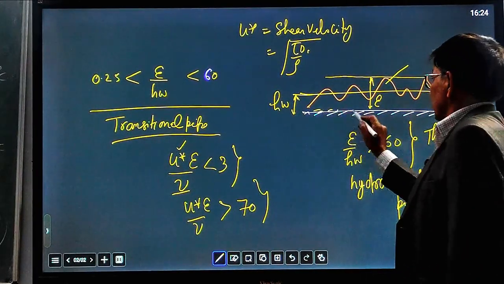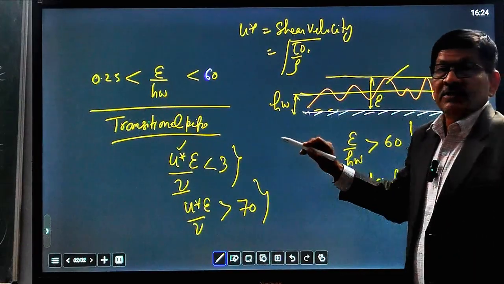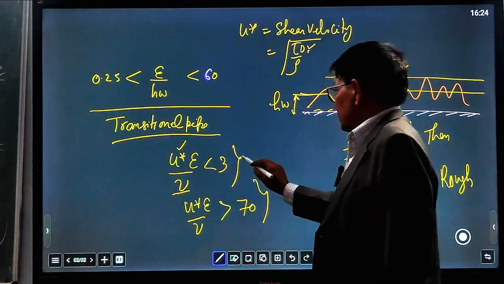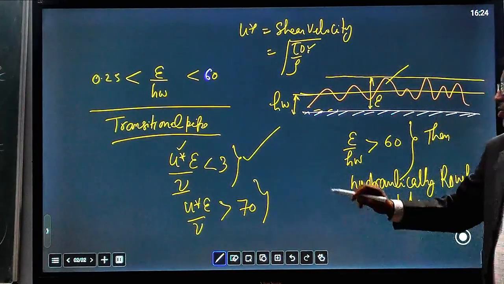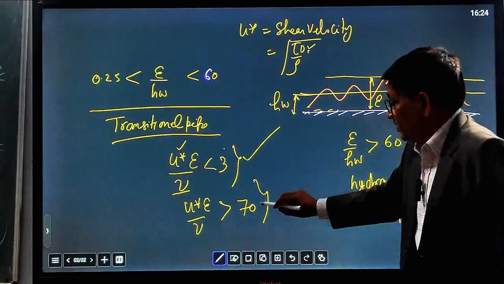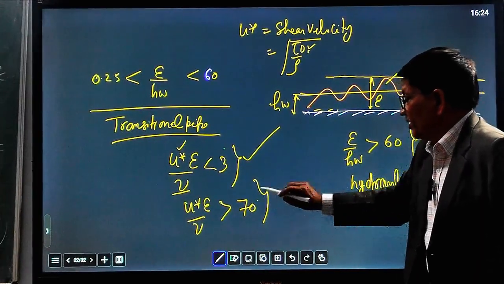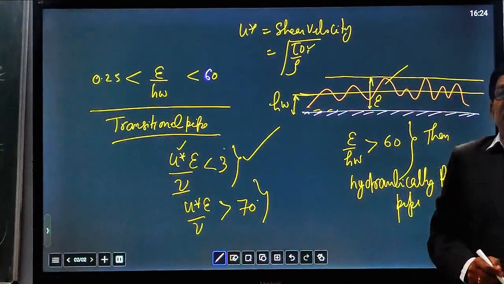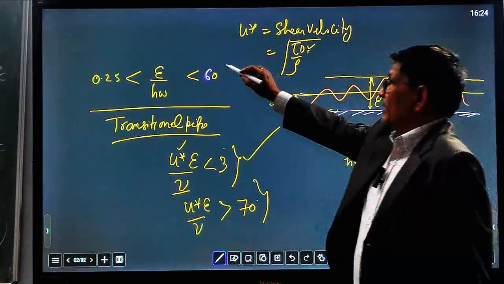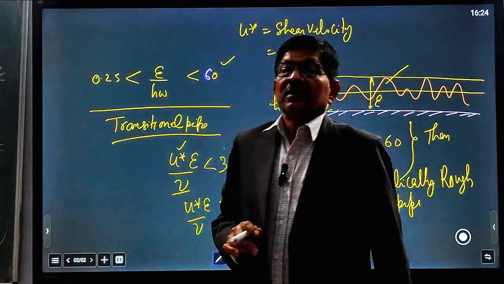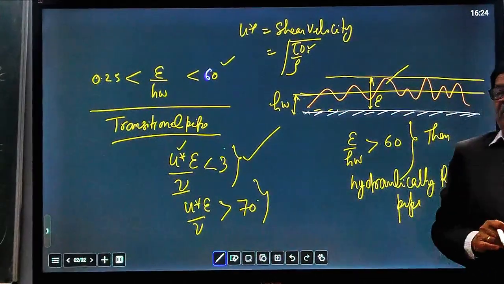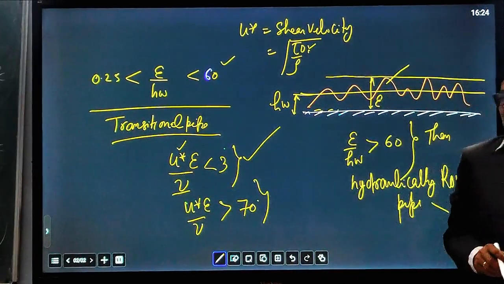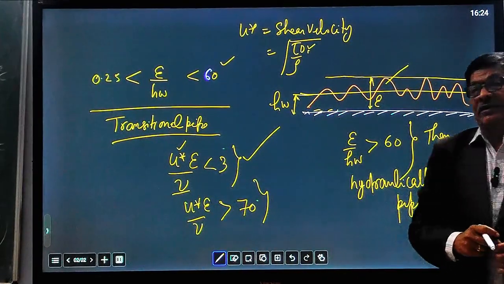Shear stress exists at the wall surface of the pipe. Tau naught is the wall shear stress and rho is the density of the fluid. This condition exists for the hydraulically smooth pipe, and this condition exists for the hydraulically rough pipe, and between these two it becomes a transition pipe, just like we defined earlier on the basis of the ratio of the thickness of the roughness peaks upon the laminar sublayer. This is another way you can define hydraulically smooth pipe or hydraulically rough pipe.